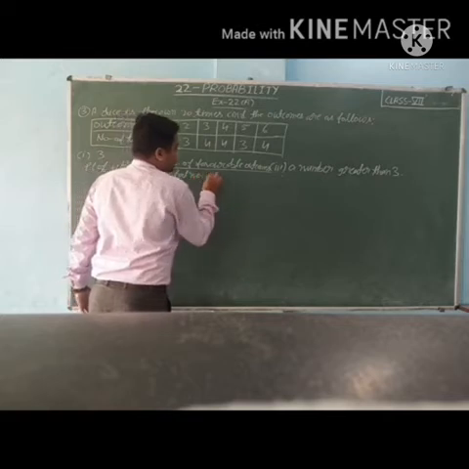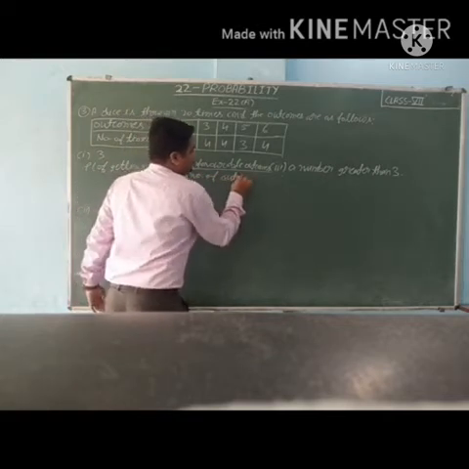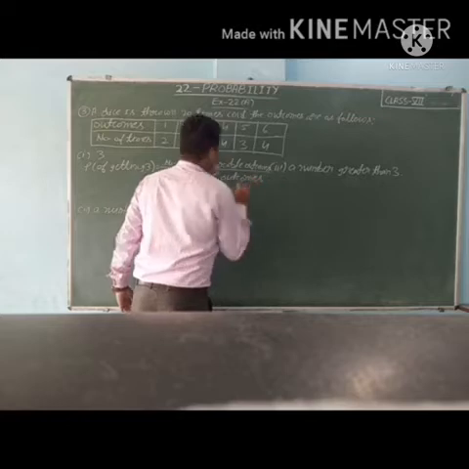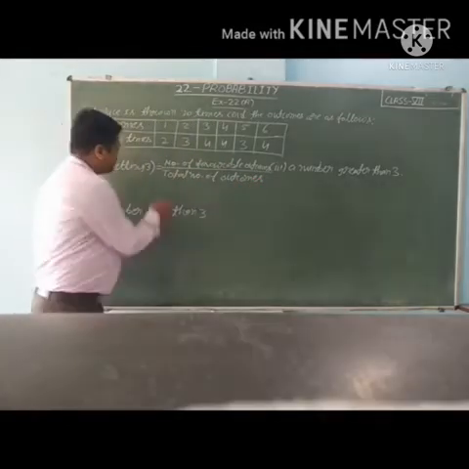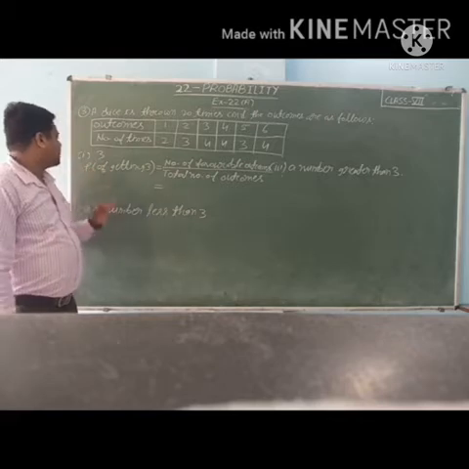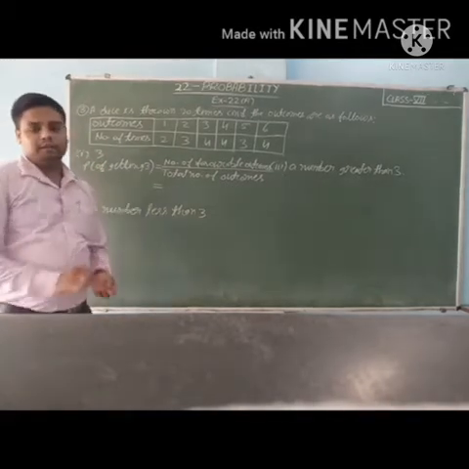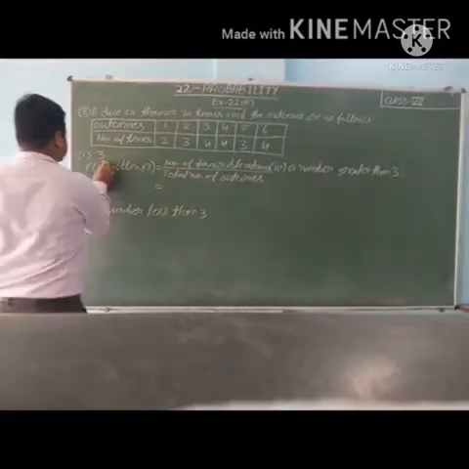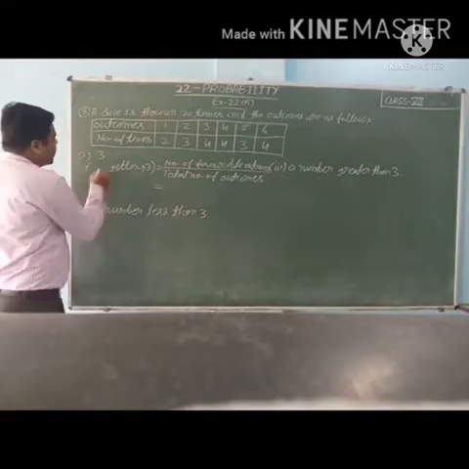So we have to find the number of favorable outcomes, P getting 3. So probability of getting 3.